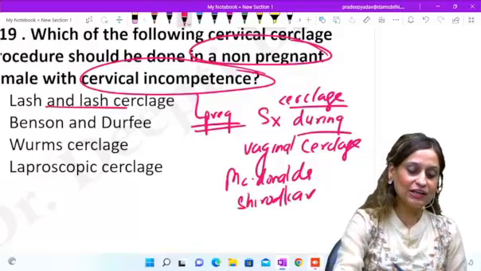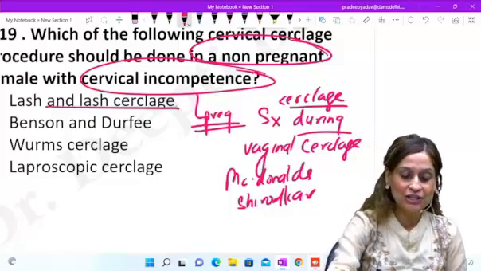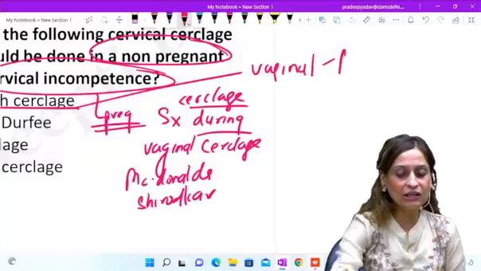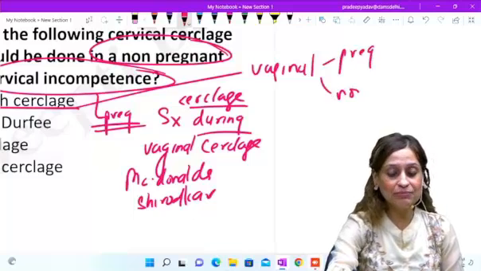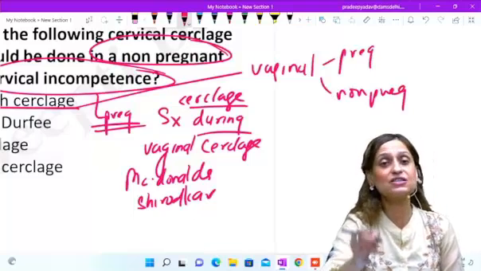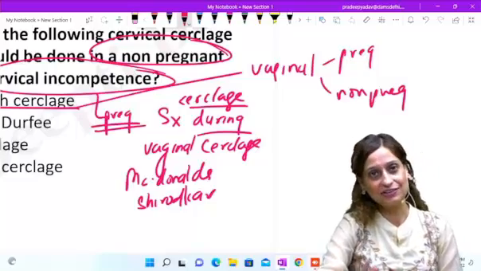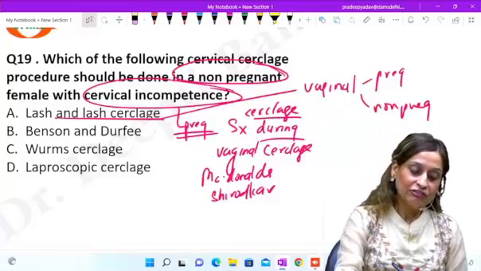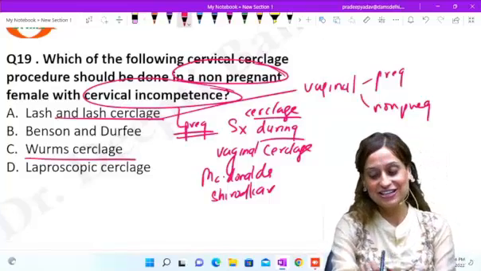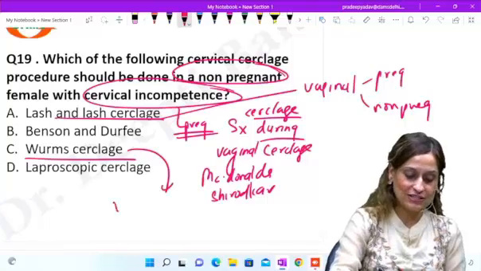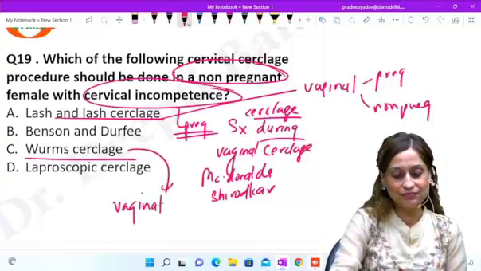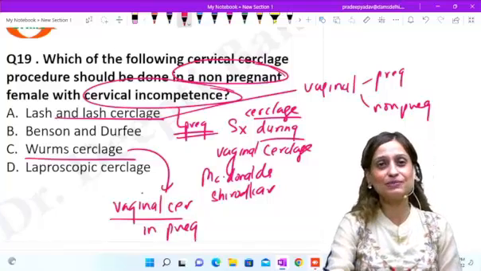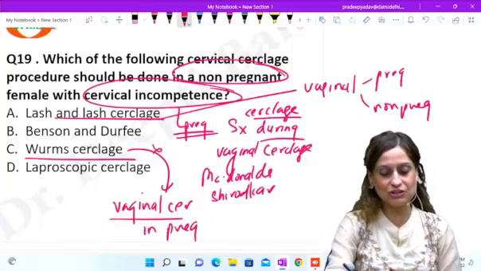Now please remember, Lash and Lash is a cerclage, which is again a vaginal cerclage, and it can be done in pregnant women. It can be done in non-pregnant women as well. But this is not the answer here, right? Worm cerclage is again something that we do as a vaginal cerclage, and it is done in pregnancy. So here the question is about non-pregnant, so this goes out of question.